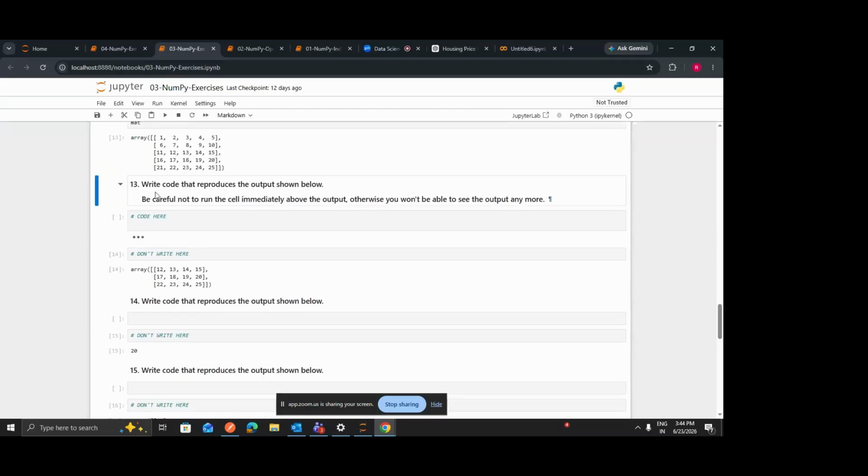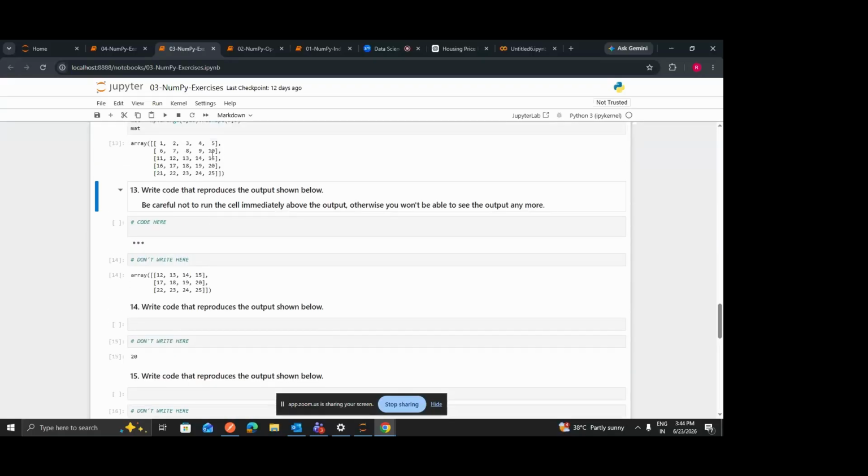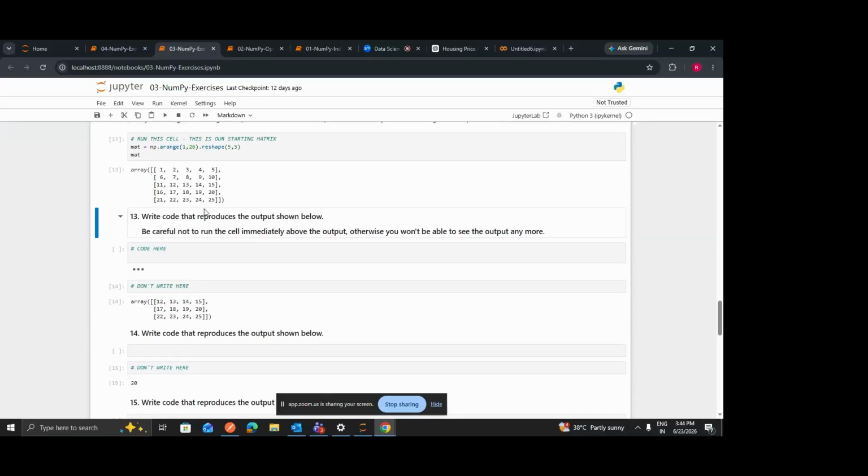Okay. Now the first question is, be careful not to reduce the output as shown below. Now you have to do some indexing. Tell me what row and what column you will select so that the answer will be like this. Okay, so this is my matrix.